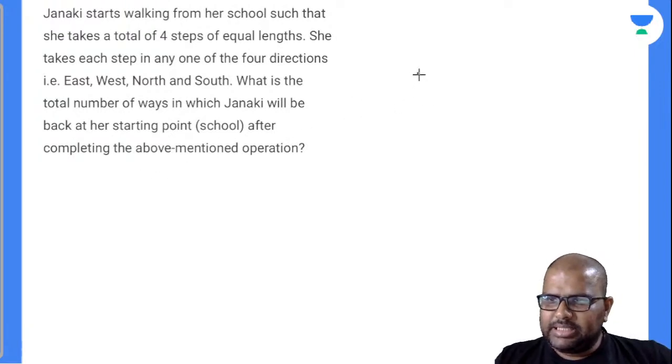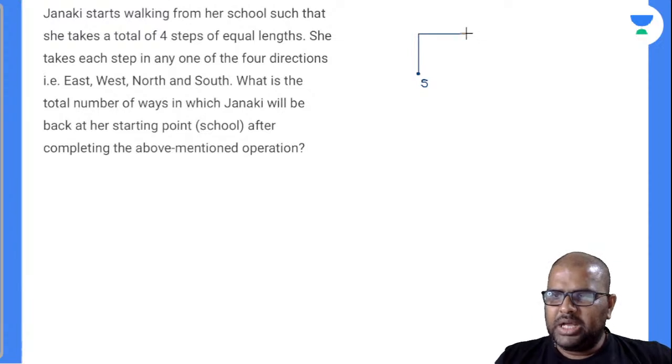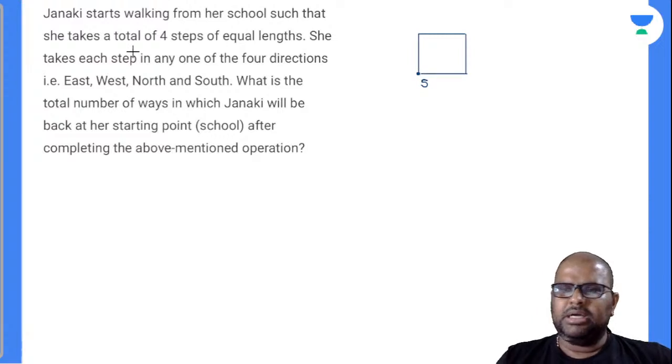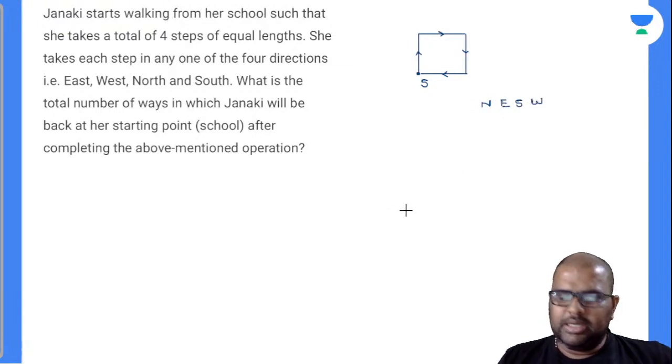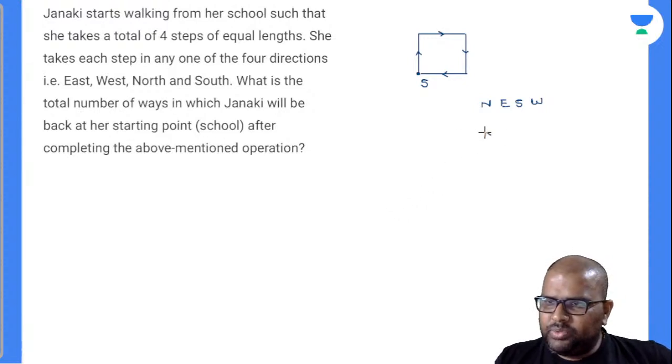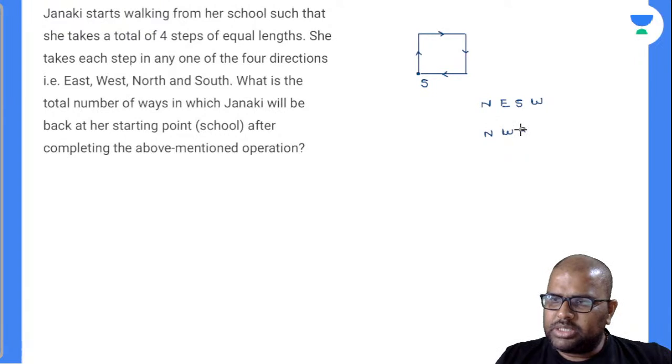Let us suppose this is the school dot. I'll write down one way. Janaki took 1 step towards north, 1 step towards east, 1 step towards south, and 1 step towards west. Automatically she reached the school. Is this one way? So I wrote only one way. Now, Janaki took 1 step towards north, 1 step towards east, 1 step towards south, and 1 step towards west. Next it can be 1 step towards north, 1 step towards west, 1 step towards south, and 1 step towards east.